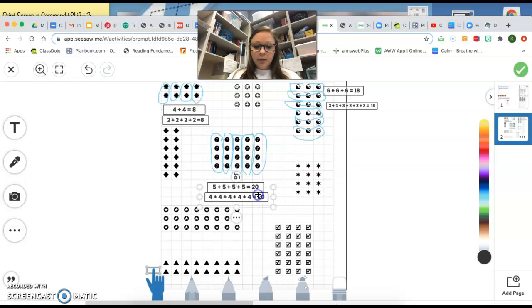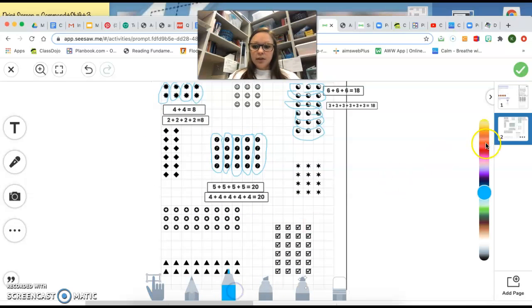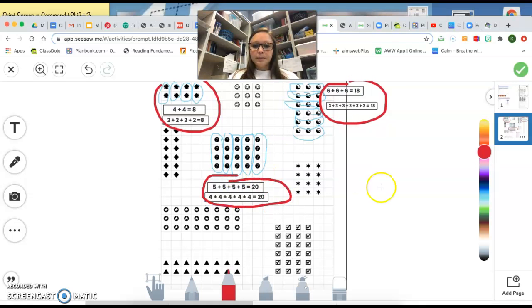So I want you to look at our repeated addition sentences. We have 4 plus 4 equals 8, and 2 plus 2 plus 2 plus 2 equals 8. We have 6 plus 6 plus 6 equals 18, and 3 plus 3 plus 3 plus 3 plus 3 plus 3 equals 18. And then we have 5 plus 5 plus 5 plus 5 equals 20, and 4 plus 4 plus 4 plus 4 plus 4 equals 20. What do you notice about our repeated addition sentences? What do you notice about what is the same in these repeated addition sentences?